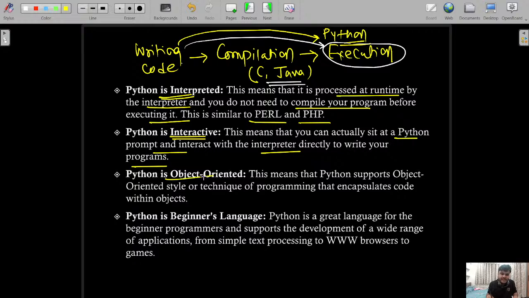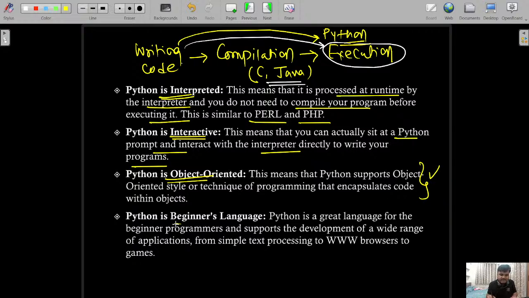Python is object oriented. You know all the properties of object oriented programming, whether it is encapsulation, polymorphism, or data abstraction. Python also follows all of those properties. That is why it is an object oriented language.